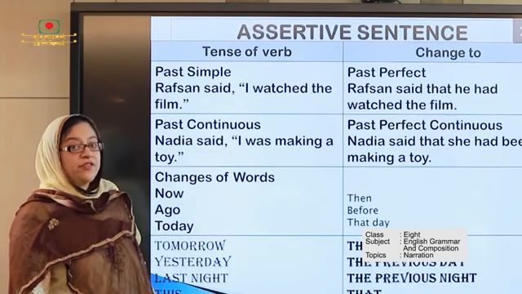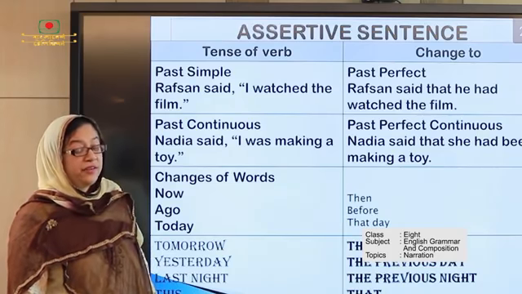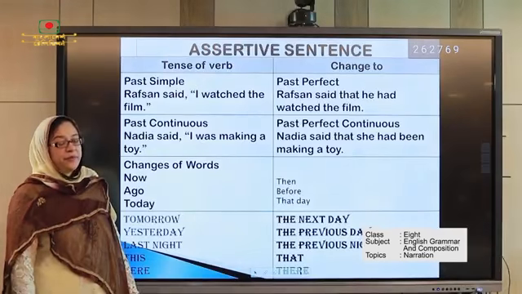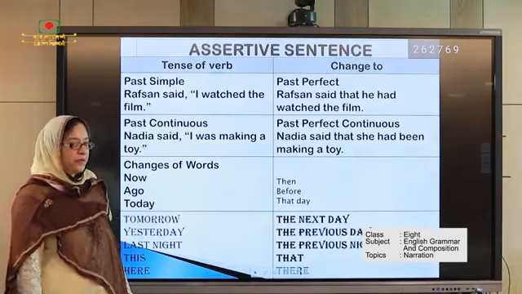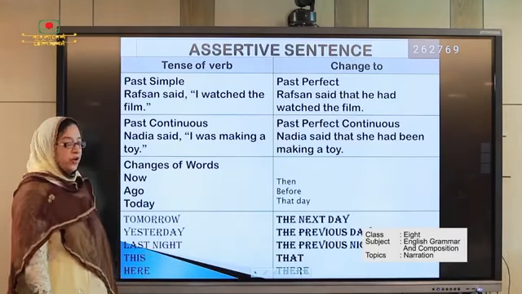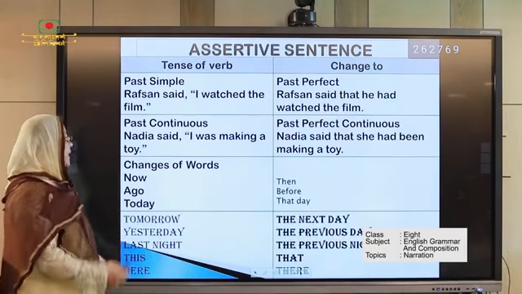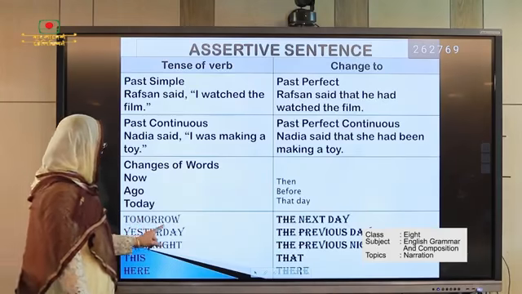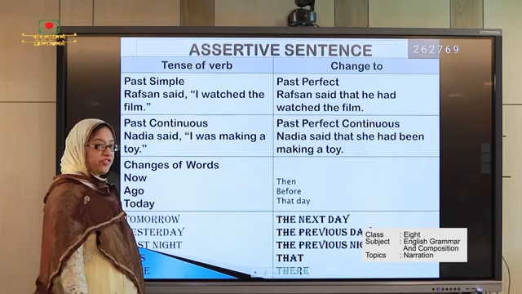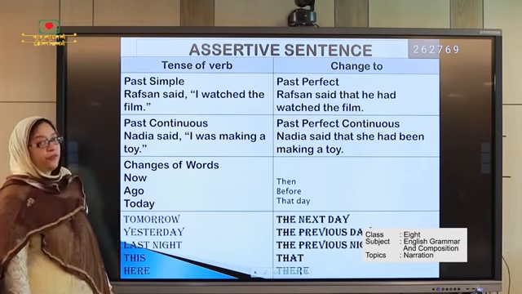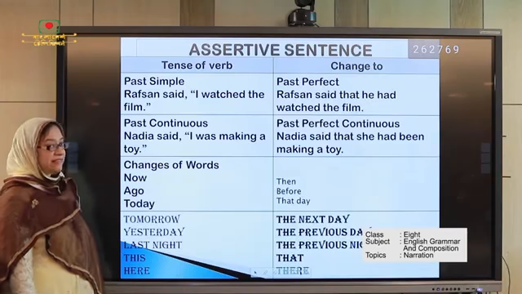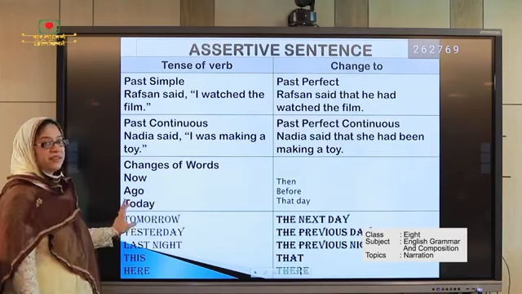Okay. We also see some changes of words when we turn direct into indirect speech, when the reporting verb is past tense. So, look at the board here. Now becomes then, ago becomes before, today becomes that day, tomorrow becomes the next day, yesterday becomes the previous day, last night becomes the previous night, this becomes that, here becomes there.